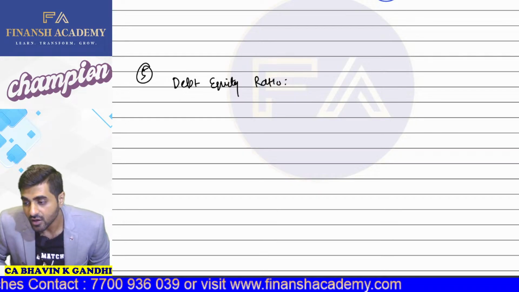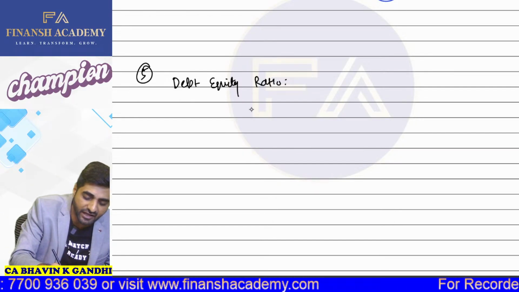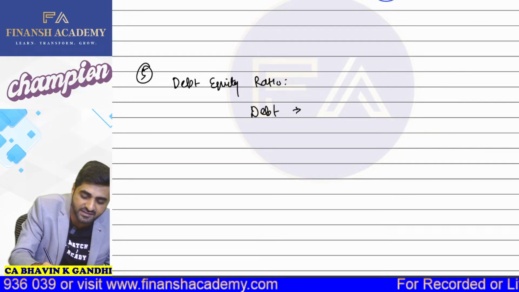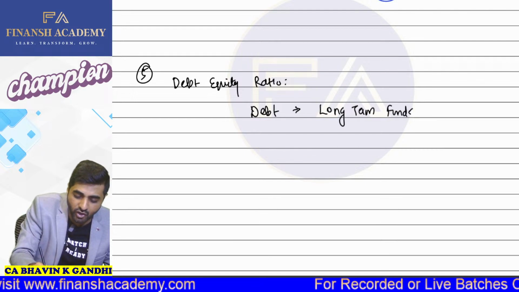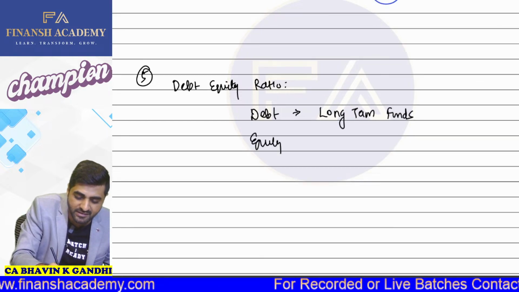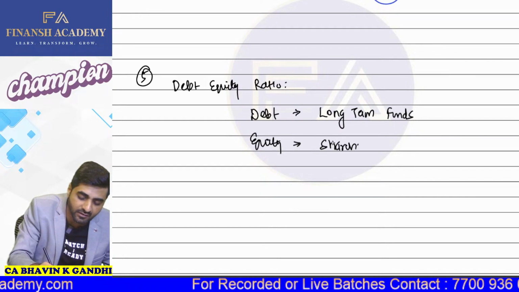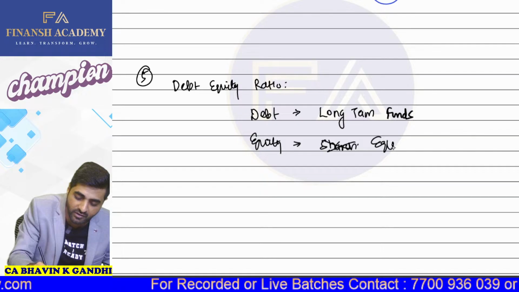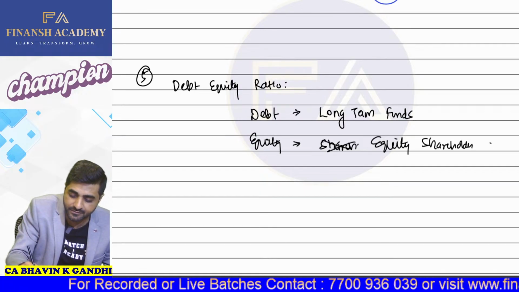Okay. So here in this particular debt equity ratio, by the word debt, we actually mean your long-term funds, and your word equity actually means your shareholder funds. I'll put it like this: equity shareholders funds.